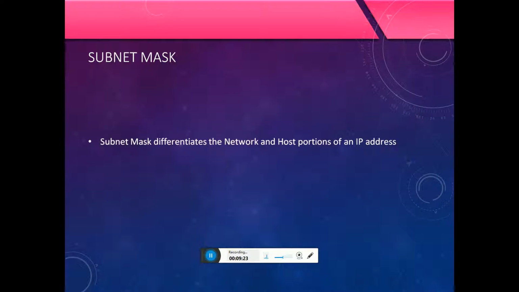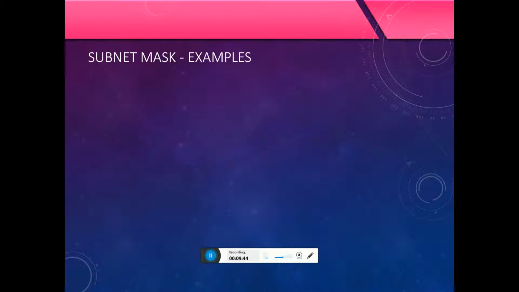The subnet mask. The subnet mask differentiates the network and host portions of the IP address. It is represented with ones in the network portion and zeros in the host portion. Subnet mask examples: Class A has 1 network octet and 3 host octets, with default subnet mask 255.0.0.0.